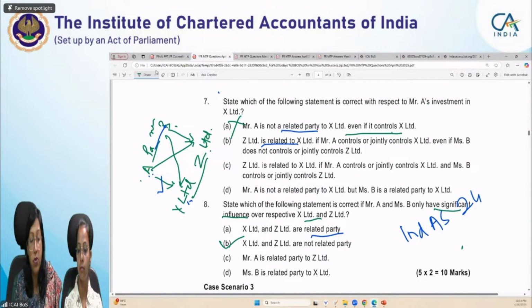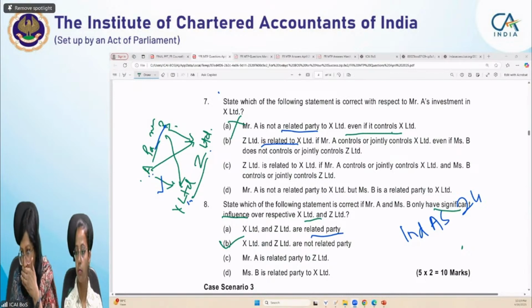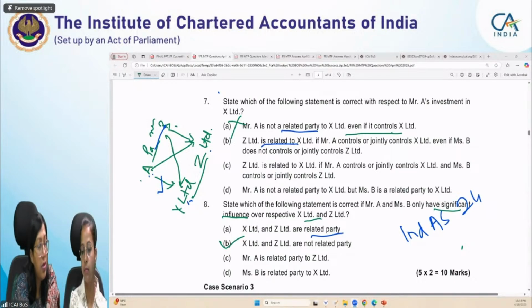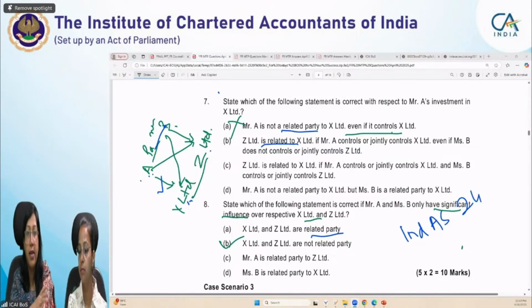Okay, so students, till now we have completed two case scenarios. Now let's move on to case scenario 3. Any question there? So students, now let's move on to case scenario 3, and Tanya will take over and she'll cover case scenario 3.